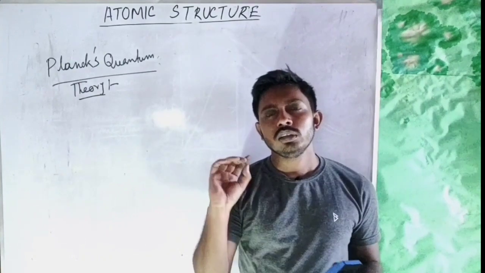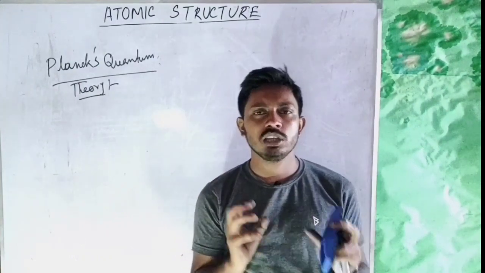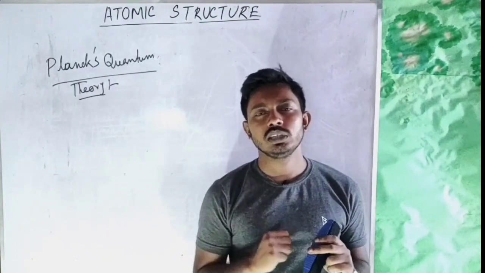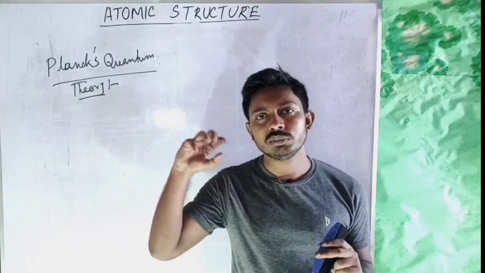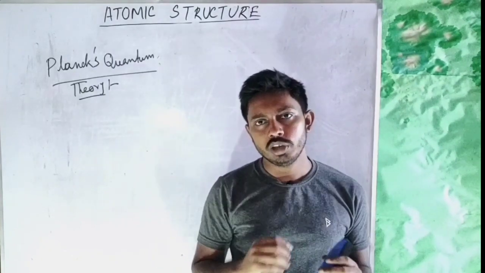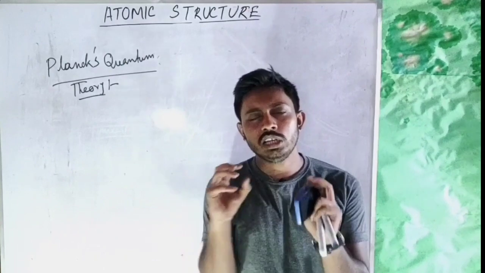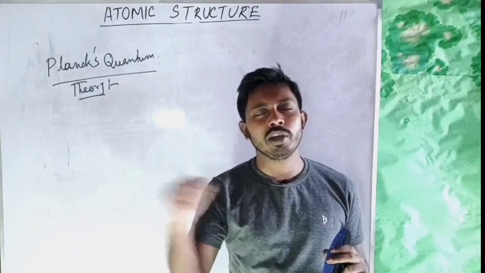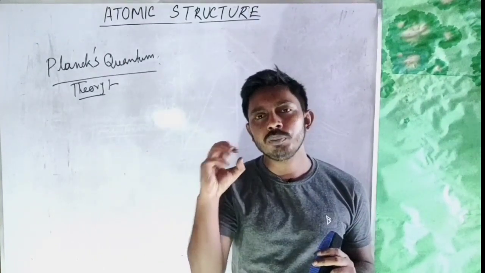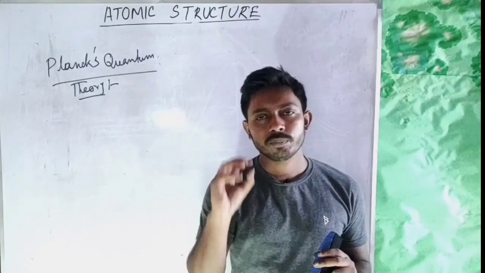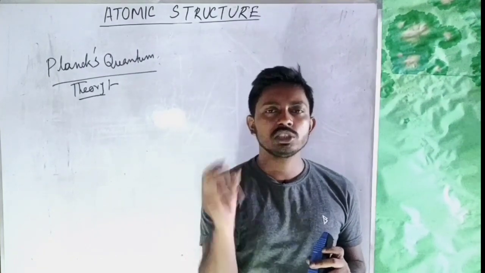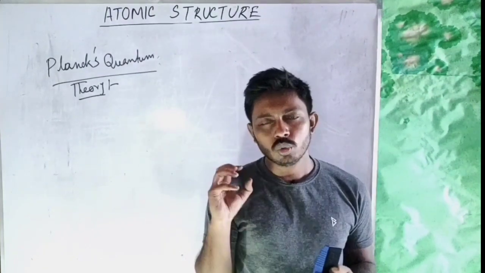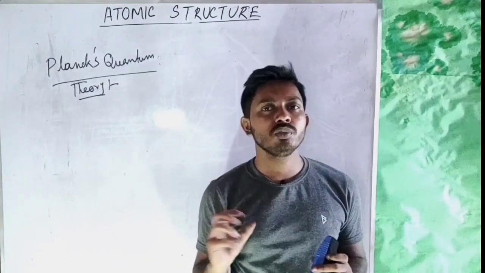He told that the absorption and emission of energy by a substance always occurs in small packets of energy, and the total energy is the integral multiple of that small packet of energy. That small packet is called a quanta, and for light it is called a photon. Quantum is the plural form of quanta.